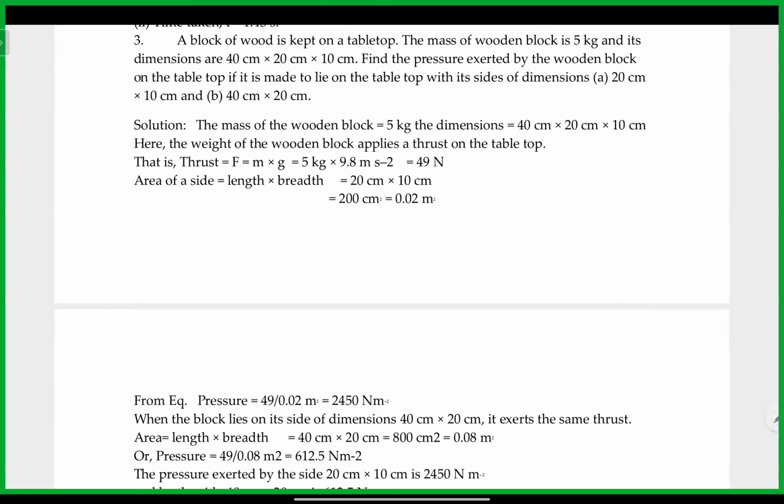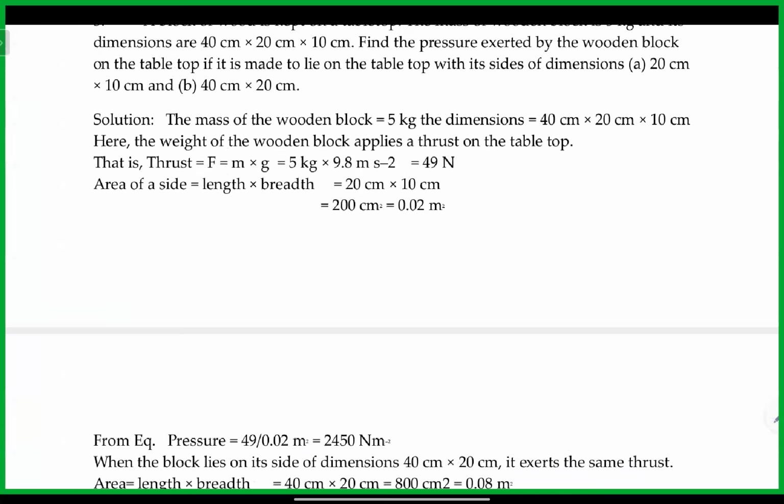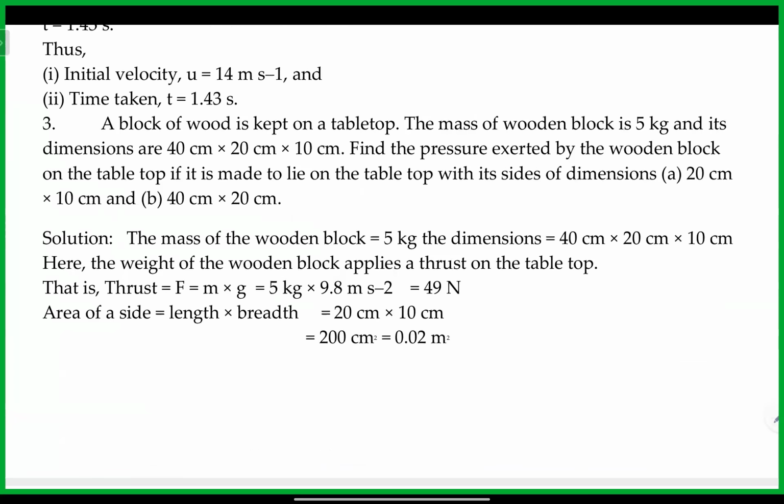Sir, can you zoom in a little? Yes. A block of wood is kept on a tabletop. The mass of the wooden block is 5 kg and its dimensions are 40 into 20 into 10. Find the pressure exerted by the wooden block on the tabletop if it is made to lie on the tabletop with the sides of dimension 20 centimeter into 10 and 40 centimeter into 20.